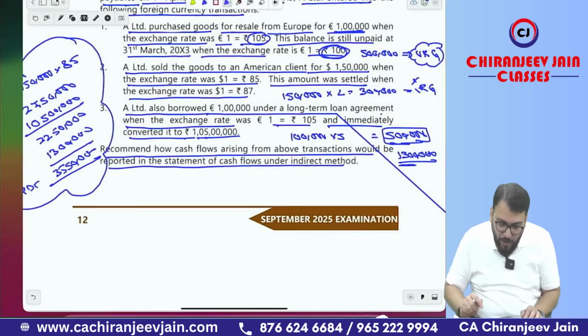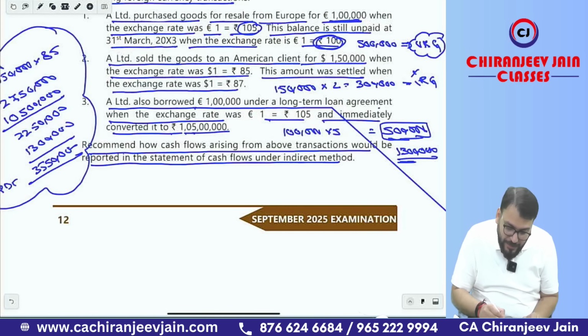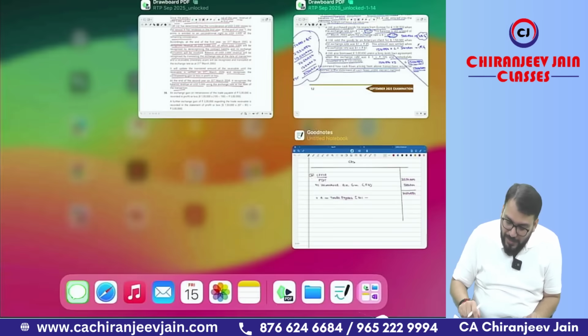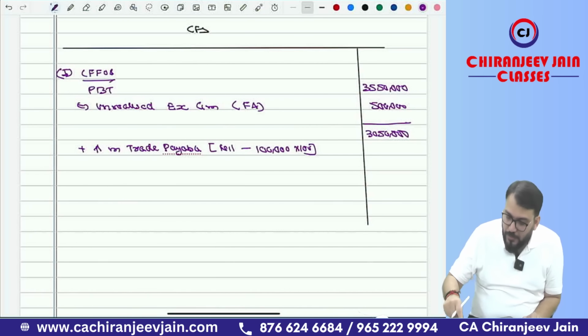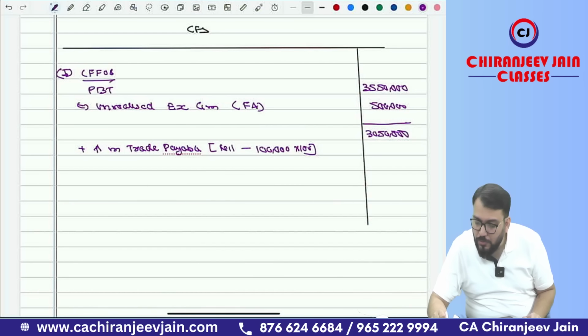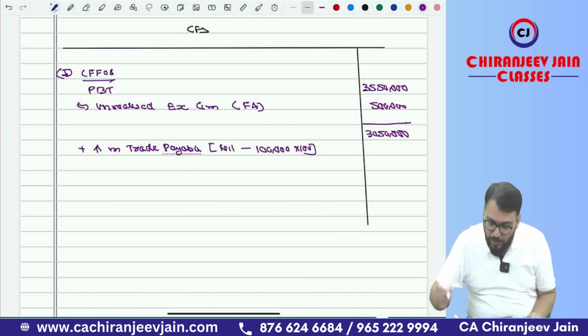Closing balance will be 1 lakh into 100, that is equal to 1 crore.